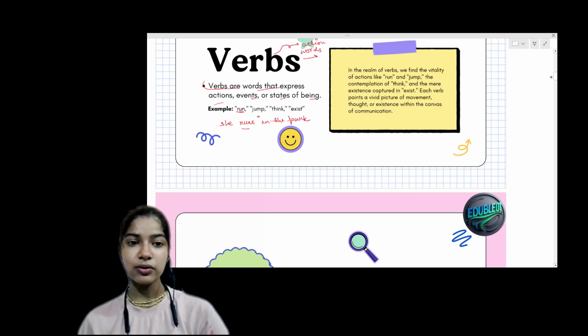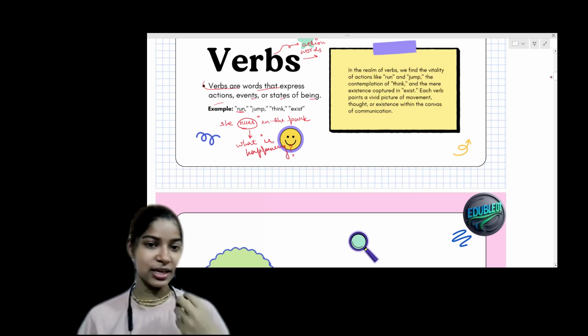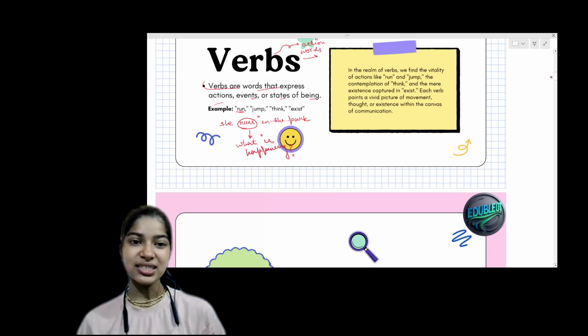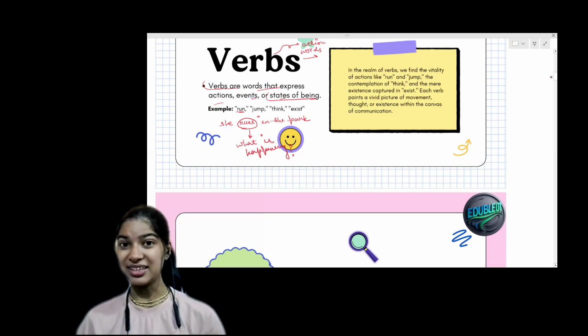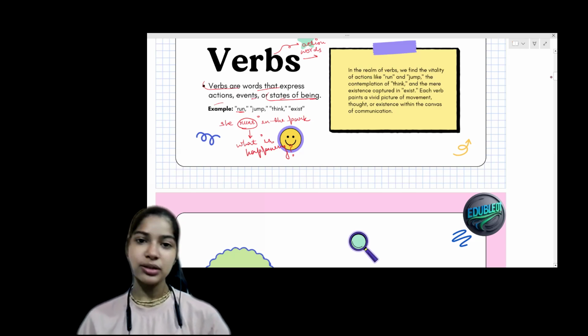Here the word runs tells what is happening inside the sentence. What is the action going on inside the sentence? Any action, event, or state of being, means somebody is happy, somebody is excited, somebody is sad, we can say are also verbs.